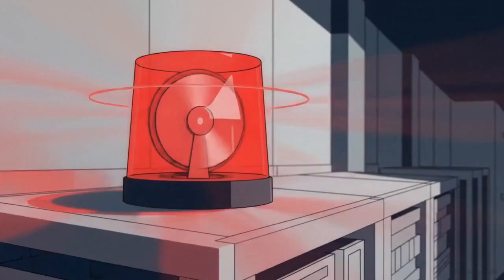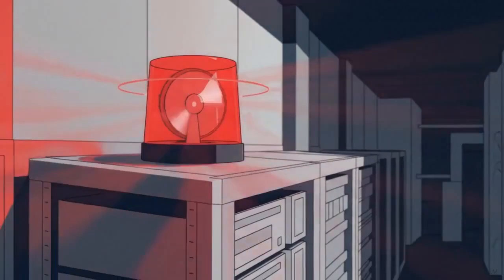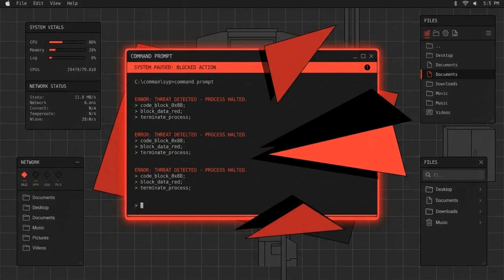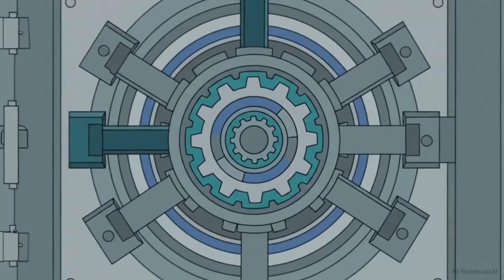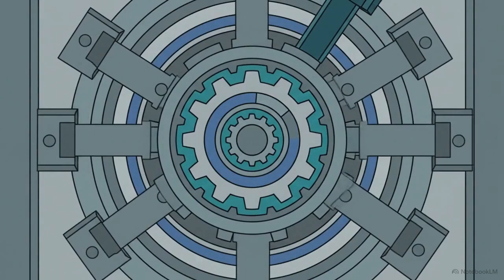Granting an agent the power to execute code raises a safety concern. How does the system handle an ambiguous log or a high-risk command? OpenClaw manages this through a human-in-the-loop protocol for any action defined as a critical failure or a restricted command. If the AI identifies a need to force push a repository or modify a core directory, it pauses and sends an alert. You receive a notification with the full context of the request and 3 choices: approve, reject, or modify. This framework automates routine triage while ensuring that an operator remains the final authority for every high-stakes executive decision.